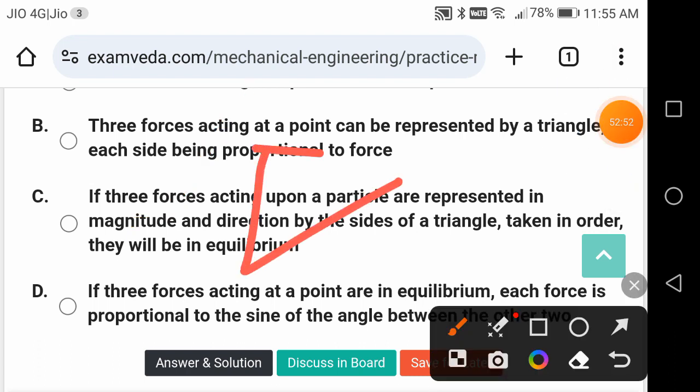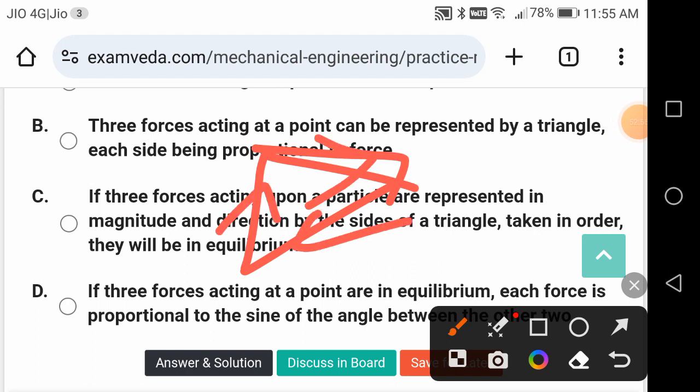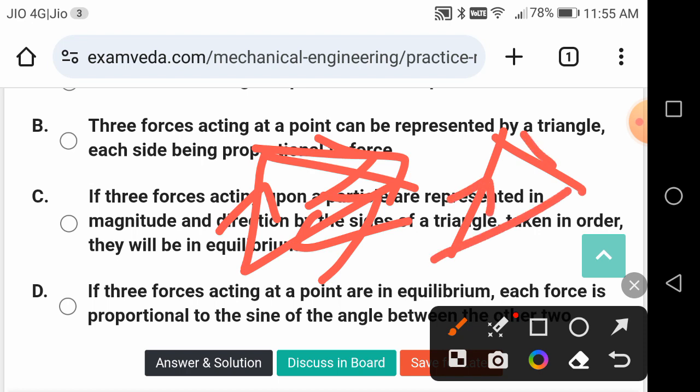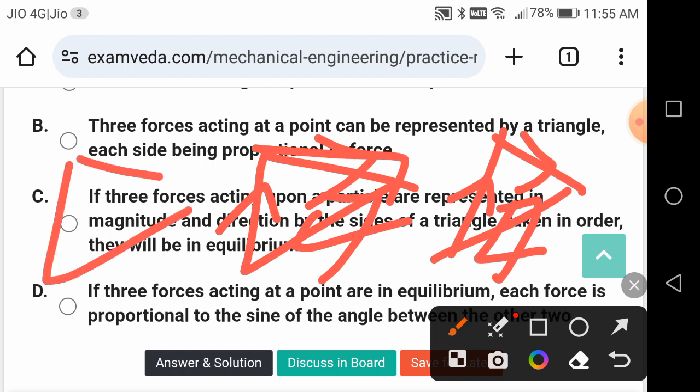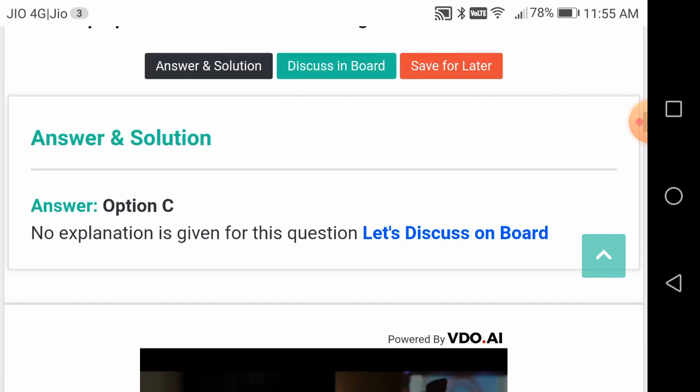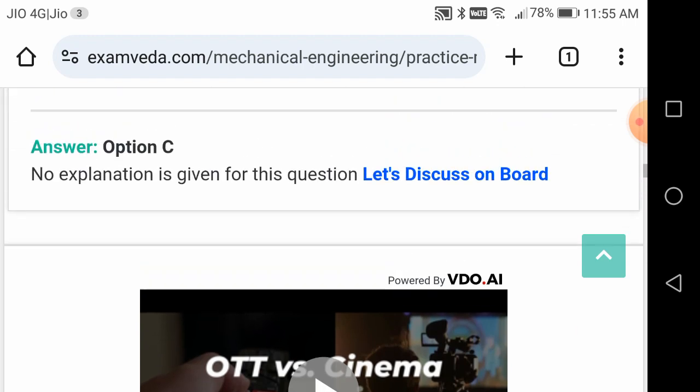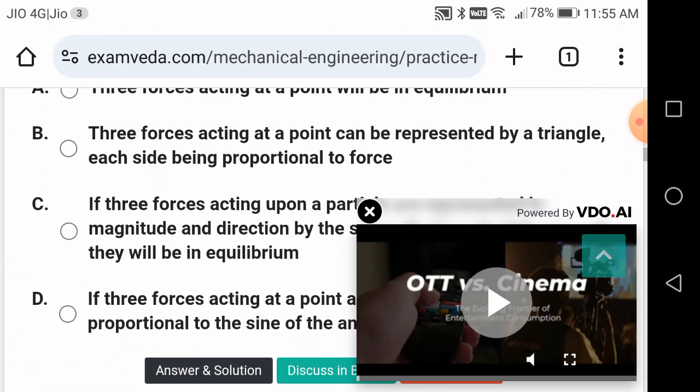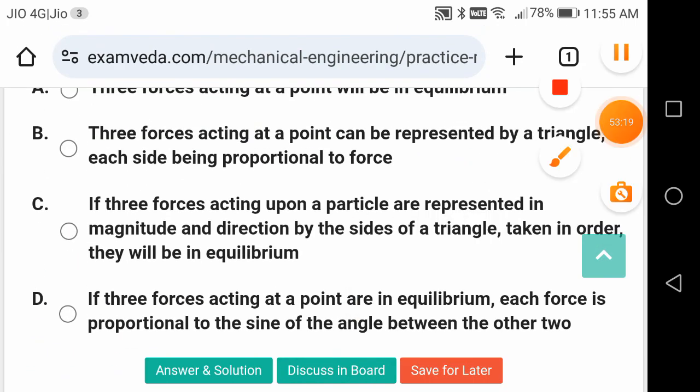For example, like this, okay. So, like this, and like this, right? Resultant will be like this. Once again, this is the resultant, okay. If you are applying a force like this, opposite to the resultant, it will be in equilibrium. So, they should be taken in order. 1, 2, 3. So, the correct answer is this.